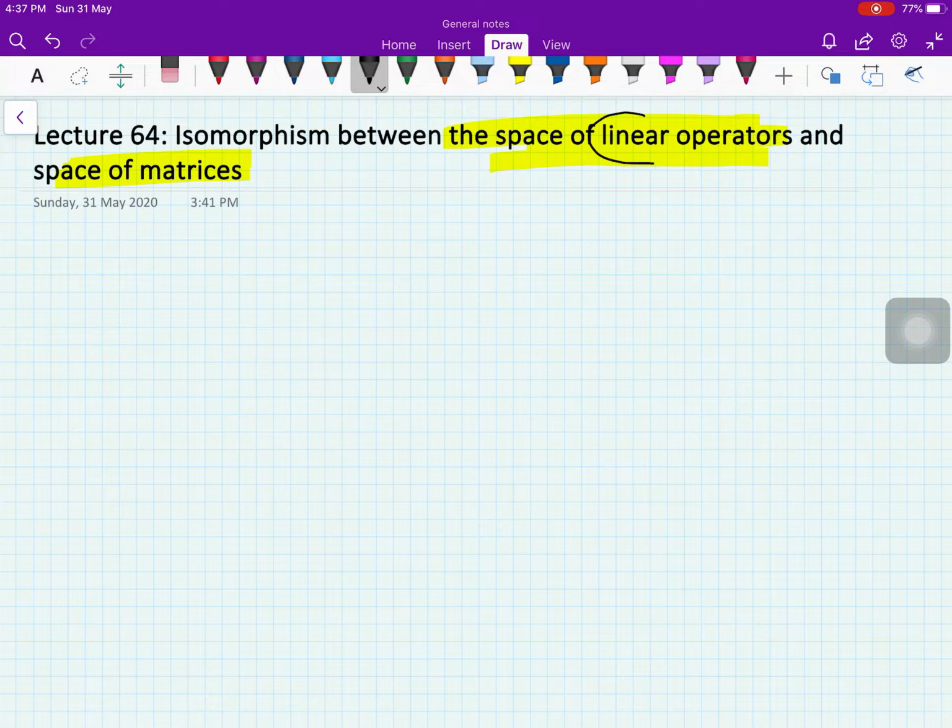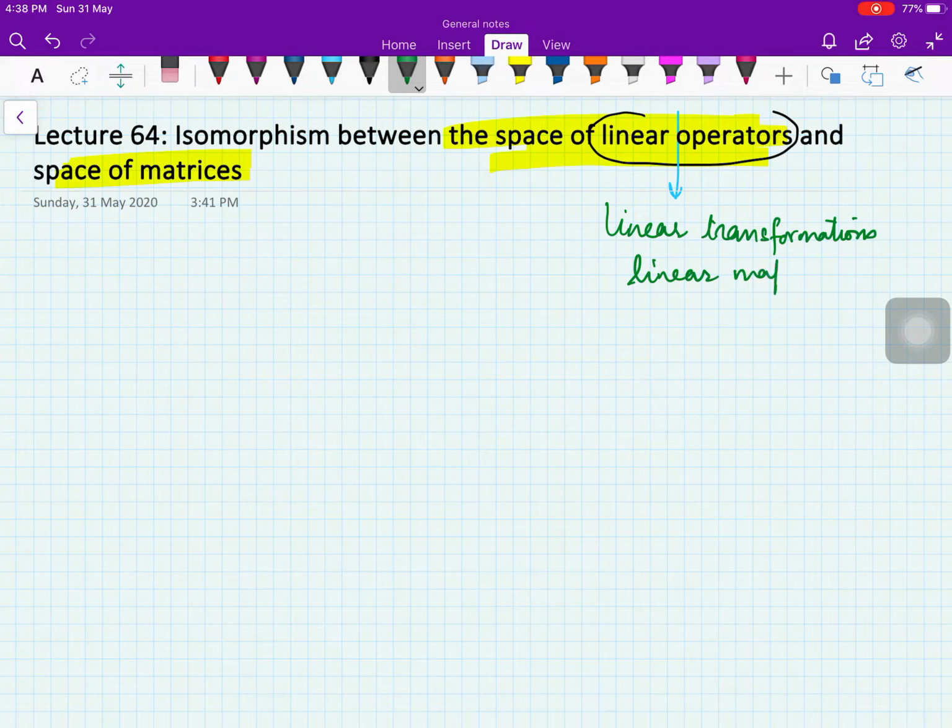Okay, one more thing here. There may be some confusion to some students or somebody who is looking at this video. We are using these terms: linear transformations, linear maps, and sometimes linear operators.